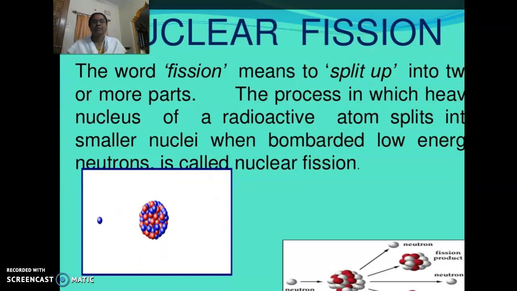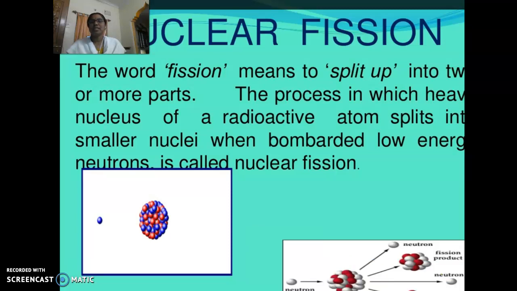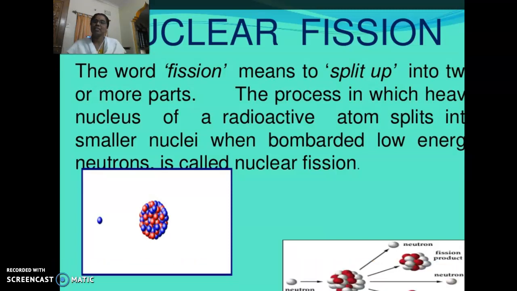Till now we have learned about fusion, which is fusing together: two atoms fuse together and form a larger one along with some neutrons or energy. In the case of fission, we split into two or more parts. It is divided into two or three, more than two parts. Let us suppose a heavy nucleus of a radioactive atom splits into smaller nuclei when bombarded with low energy neutrons. This is called a nuclear fission reaction.